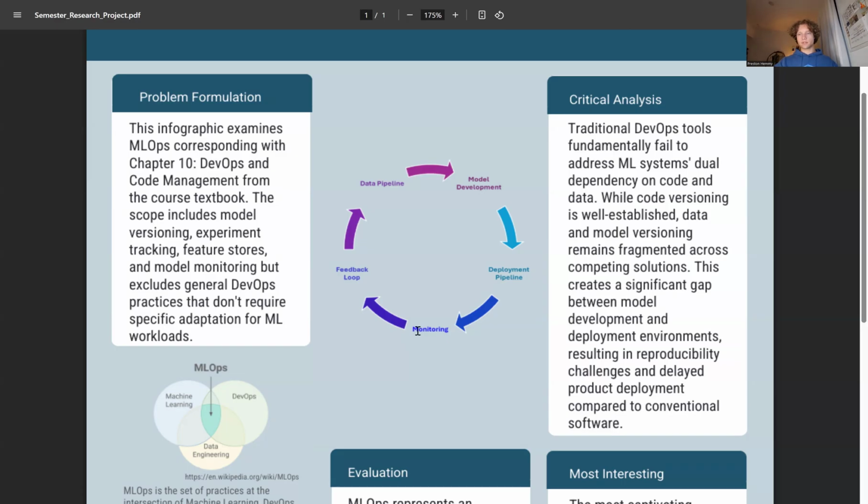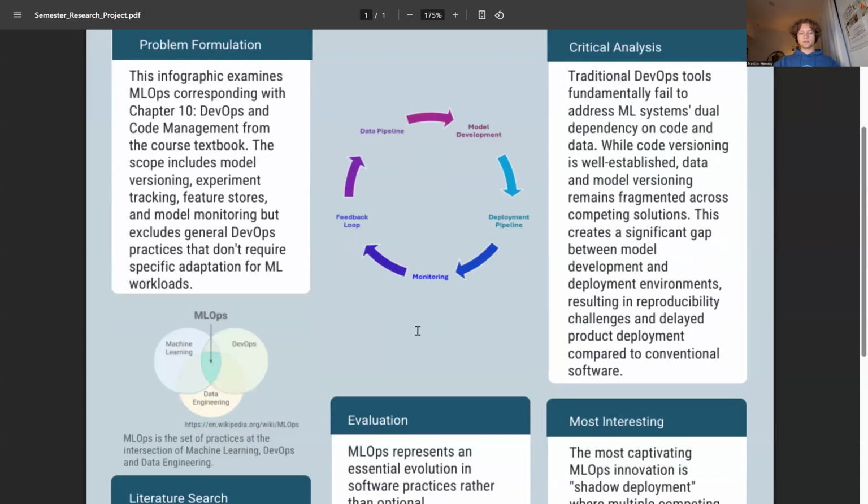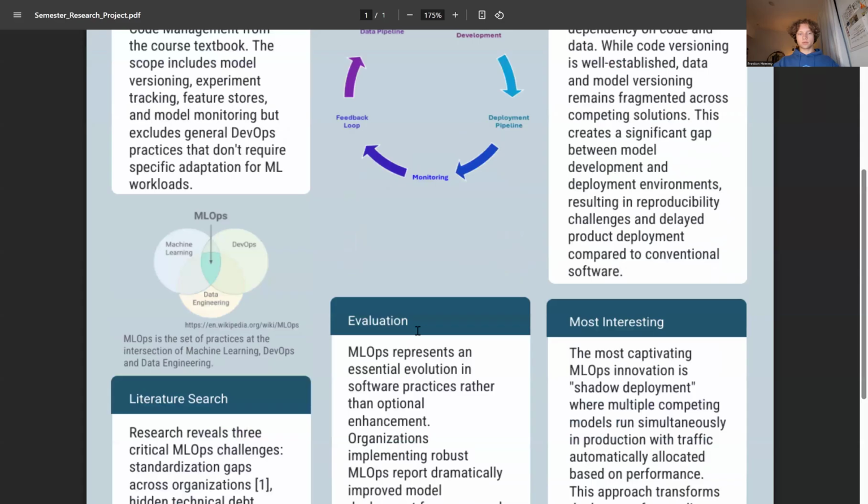Industry approaches diverge significantly. Tech giants like Google and Uber have built proprietary MLOps platforms, while smaller organizations often cobble together open source tools. This fragmentation reveals MLOps as an emerging discipline, still seeking standardization and best practices consensus.